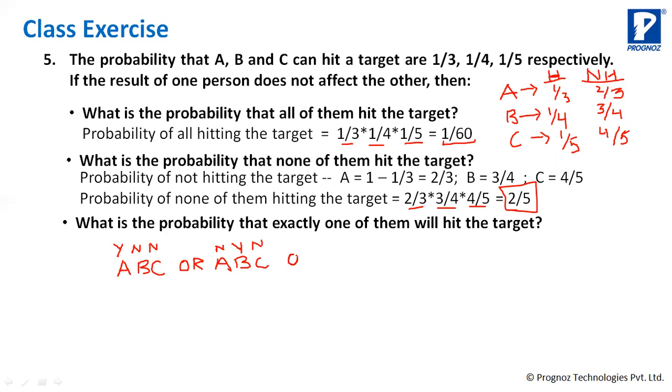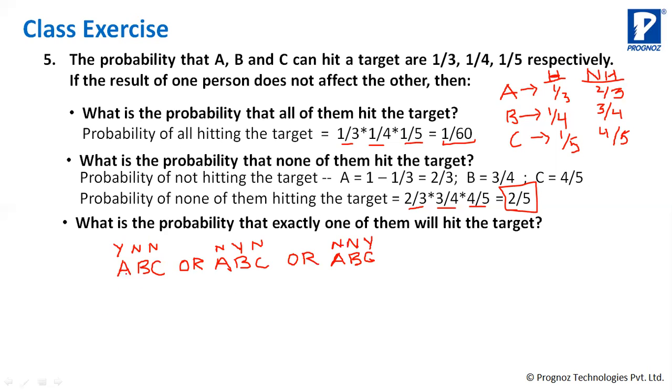Or A doesn't hit the target, B doesn't hit the target, and C hits the target. Now, these conditions are satisfied, right? That is the probability that exactly one of them will hit the target. In these three scenarios, one can hit and the other two won't hit.